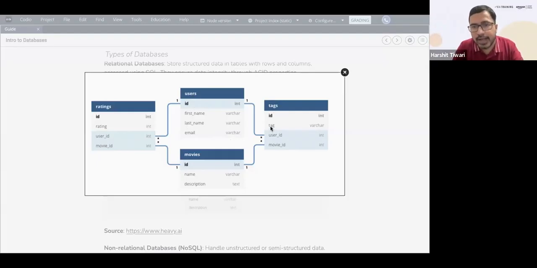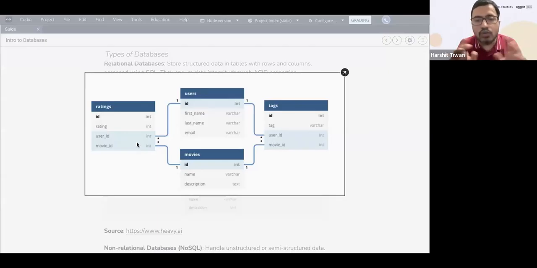It has the ID and it has tag. User ID is again linked over here, so this particular user ID will come here. Then you have a movies table. The ID of the movie is coming over here, and you have the name of the movie and the description. So all these are different tables. You have the ratings of the movie: the ID and the rating. This particular user has given this rating for the particular movie.